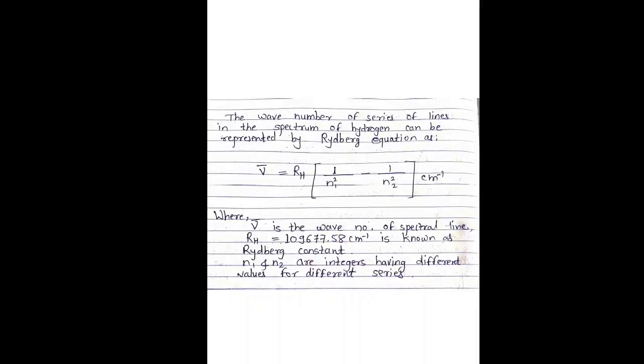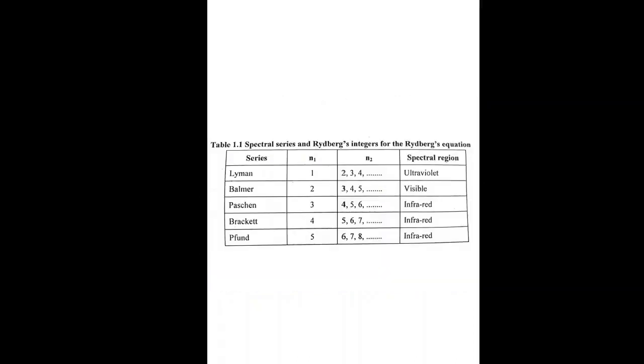The result of application of the Rydberg formula is summarized in this table, along with the spectral region in which these lines fall. This table gives information about the spectral series and the integers for the Rydberg equation. In the Lyman series, the n1 value is 1 and the n2 value is 2, 3, 4, in the ultraviolet region.